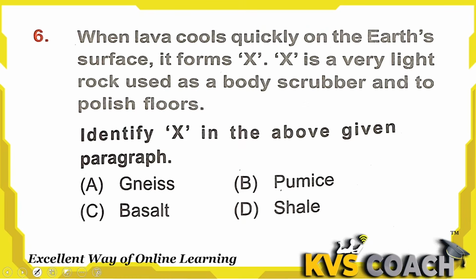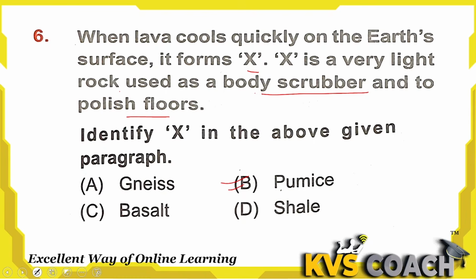Next is, when lava cools quickly on the earth's surface, it forms X. X is a very light rock used as a body scrubber and to polish floors. Where is it used as a body scrubber? We all know that what we use as a body scrubber stone is known as pumice stone. We call it pumice.